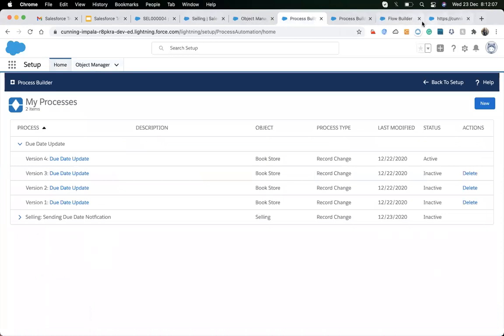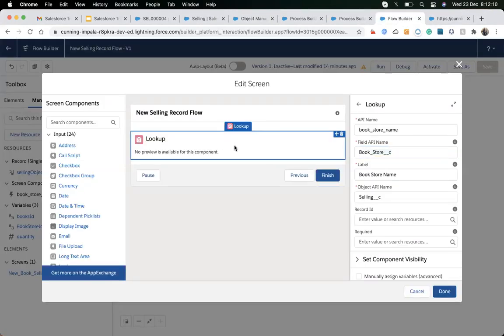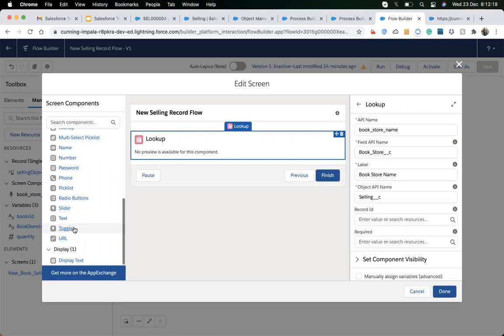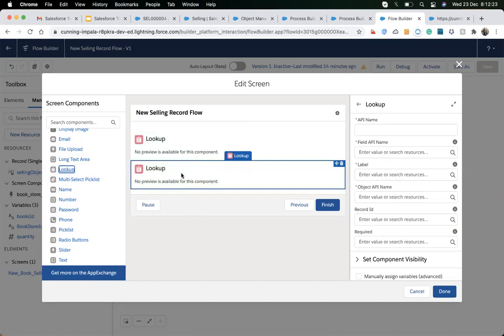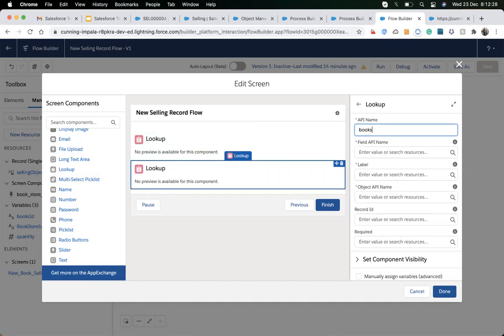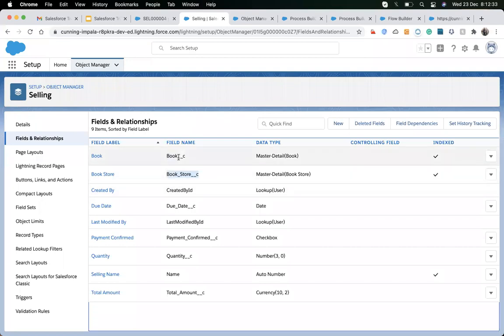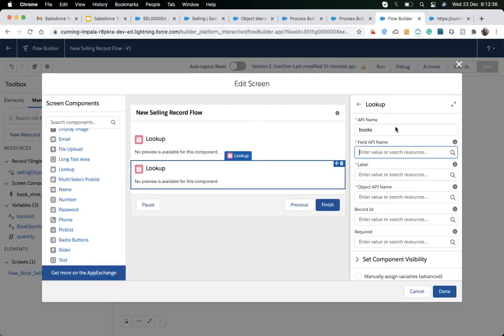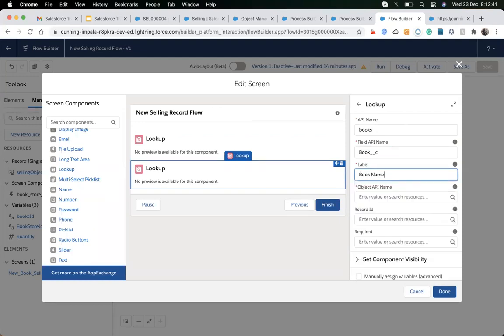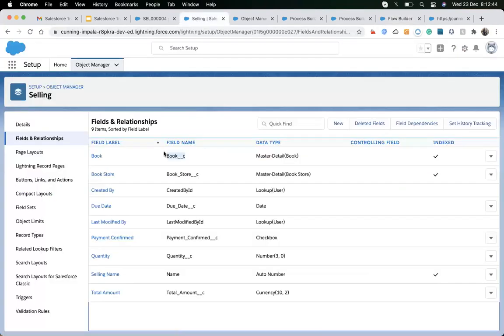Okay, so let's come back to this, and then we have a label. Now we have another. We store the book name, and then we also want to store the book. So I drag and drop in another label, books. For the field API name, I just copy the field API name from here. It has a book and label. Object API name is this.